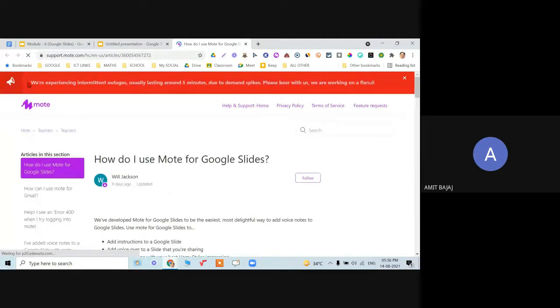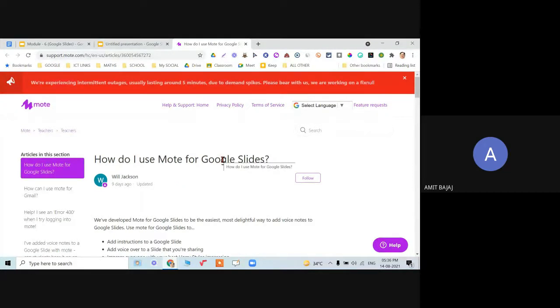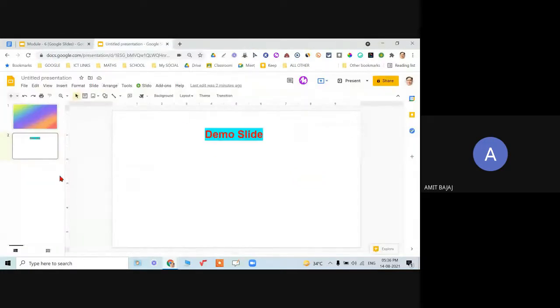The website of Mote is down, because when I experimented with the same yesterday also, we were experiencing intermittent outages. So the website of Mote is down. You know the reason why? Lakhs of teachers are now using this Mote extension, so their server is really not able to handle that many teachers. Thousands and thousands of audios are created within seconds, so they are mismanaging everything. So again, they are rectifying that.